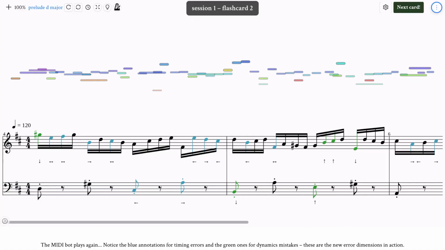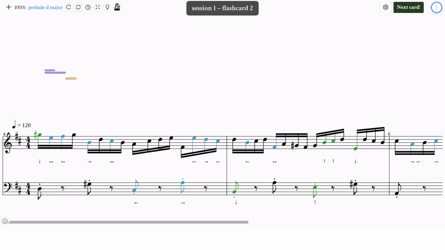The MIDI bot plays again. Notice the blue annotations for timing errors and the green ones for dynamics mistakes. These are the new error dimensions in action. Listen to the mistake again. Perfect! That's the right way.